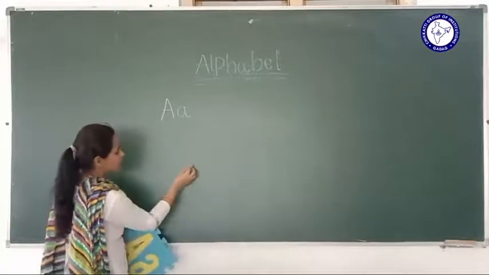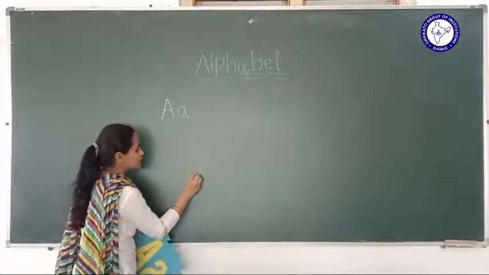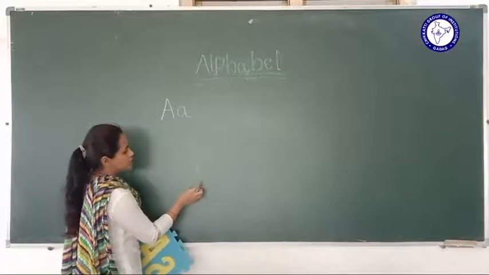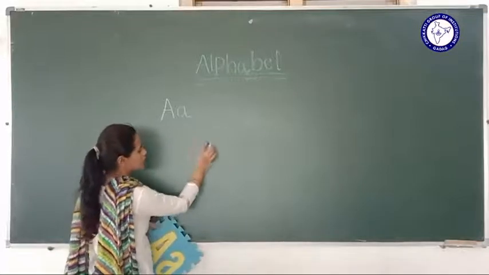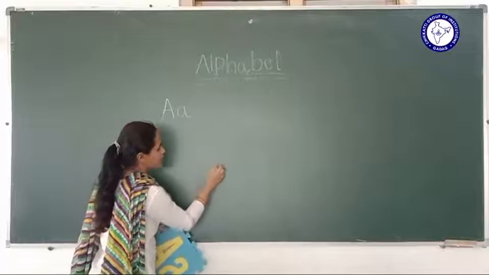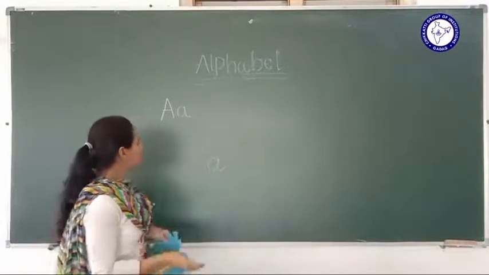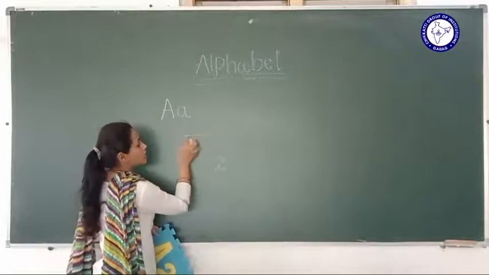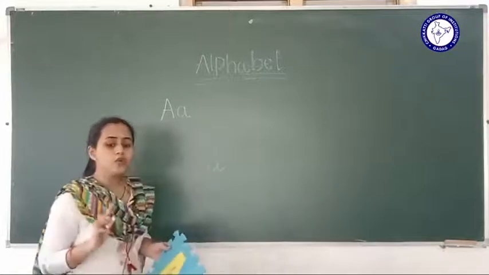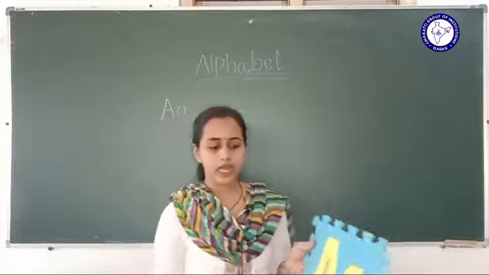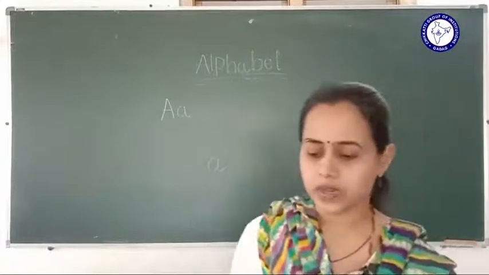Only small a you have to write. This is also right, but you can write only small a. So how do you have to write? From the red line to the blue line. Only in 3 lines you should write, right?